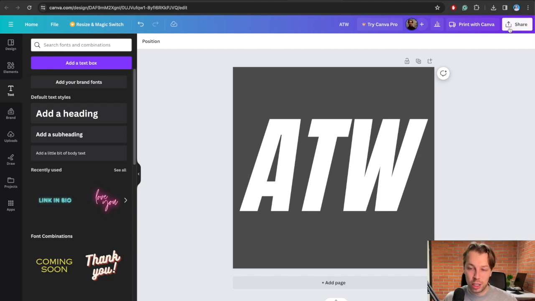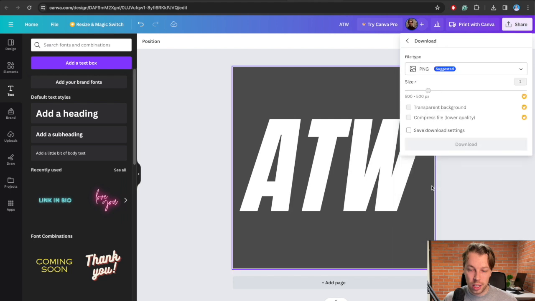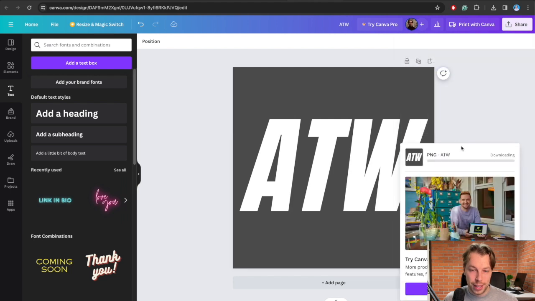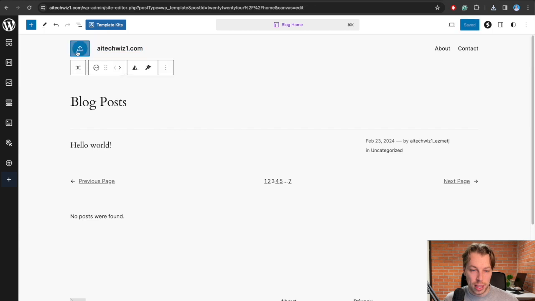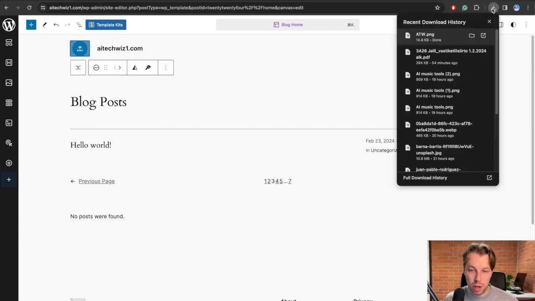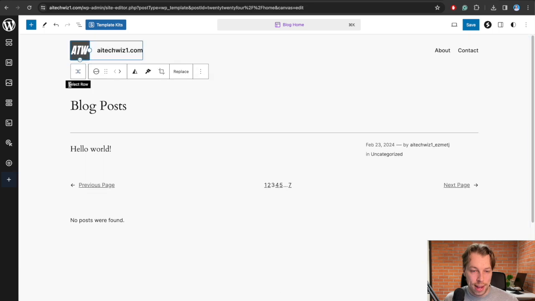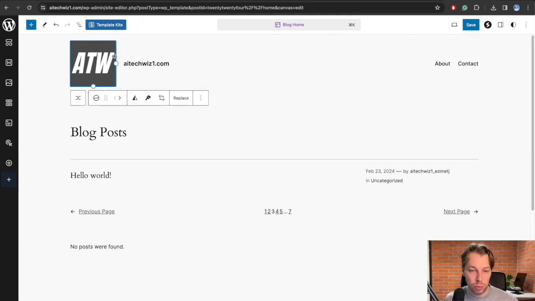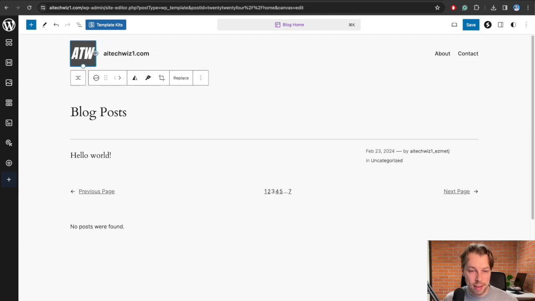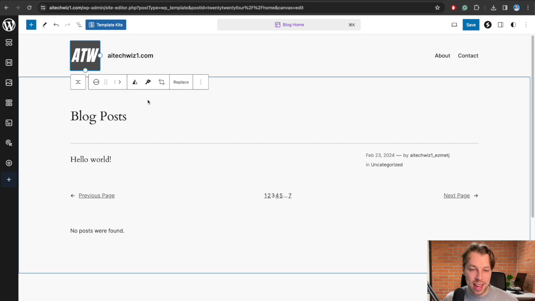So I'm going to share it. I'm going to download it, and then we can go to the website right here. We can click on this button. We can actually drag and drop this right here, and now you can see that the AI Tech With went right over there, and you can resize it based on what you prefer. I like to keep it as small as possible, but nonetheless, this is your logo.